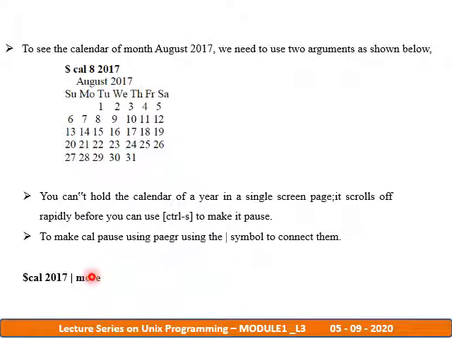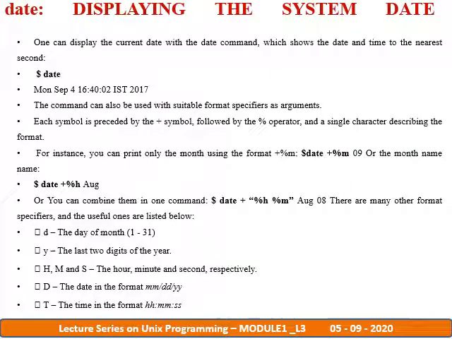So if it just scrolls up immediately or rapidly, even we are unable to view that whole calendar. Again, I have to scroll with the mouse, and it is necessary to view the whole calendar. So these are the different ways how the cal command can be used.